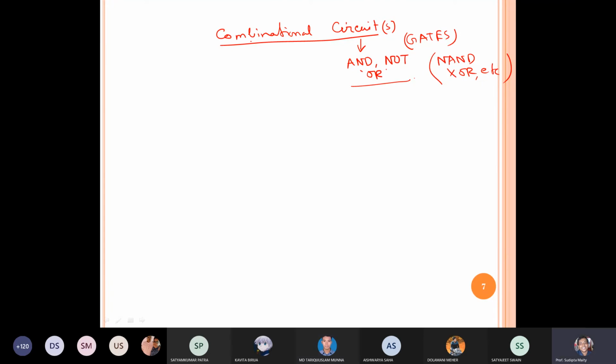Suppose I am drawing one AND gate. What is the output of the AND gate? If I do not give any input, I will never get an output. If I give inputs A and B, then I will get the output A dot B. Although it is an AND gate, I get the output whenever I give the input. That means it does not have any memory. Is it clear?